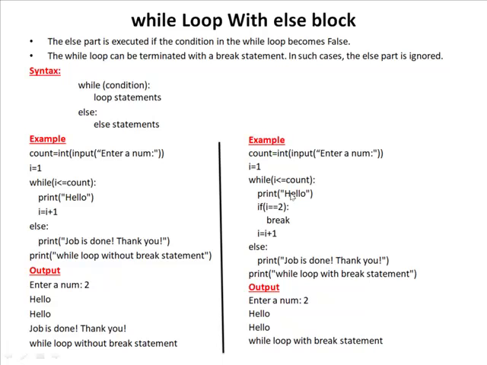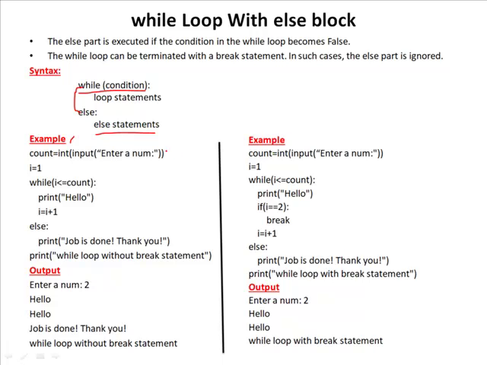Here is the syntax. Here, first it checks the condition. If the condition is true, it executes the statement. So this process will continue until this condition becomes false. Once the condition is false, then the control will go to the else part to execute the statements inside the else statement. Now, if you see this example, here first we have to take user input.